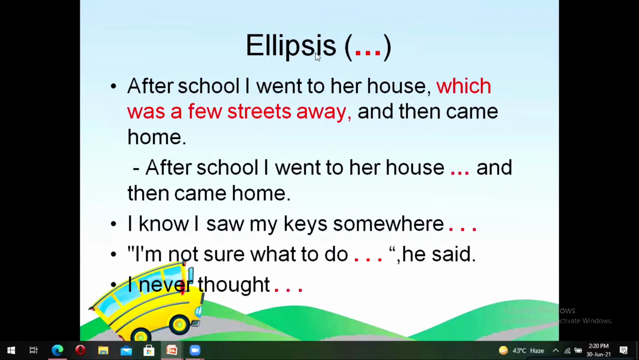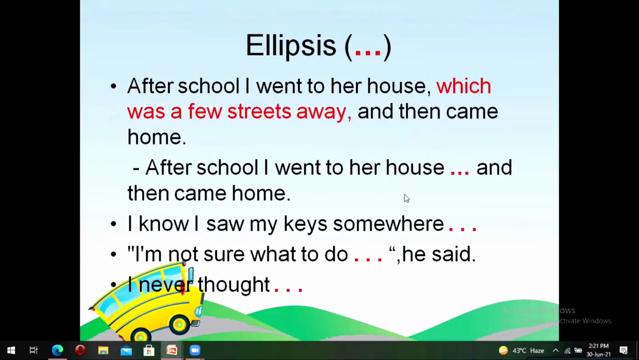Moving on, the next punctuation mark is ellipses. Let's read the first sentence. After school, I went to her house, which was a few streets away, and then came home. Now, I could write this particular sentence also as, after school, I went to her house and then came home. But before and, I have put 3 different dots. Now, these particular dots represent the missing words in the previous sentence.